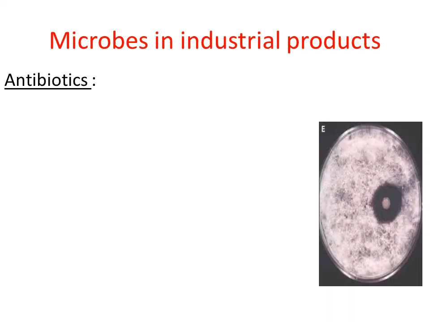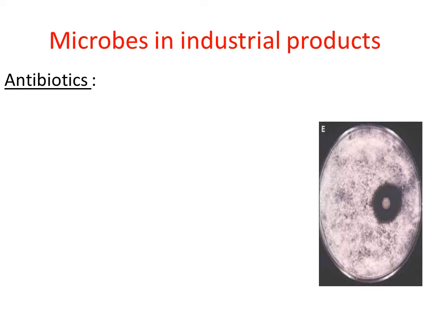So, this is the petri dish observed by Alexander Fleming. So, you can see here the growth of mold. The black ring that you can observe in the petri dish is nothing but the mold. And he was very amazed because there was no bacterial growth around the vicinity of the mold. So where the fungal growth is there, in that particular area there is no bacterial growth. So it made him wonder, and he came to know that